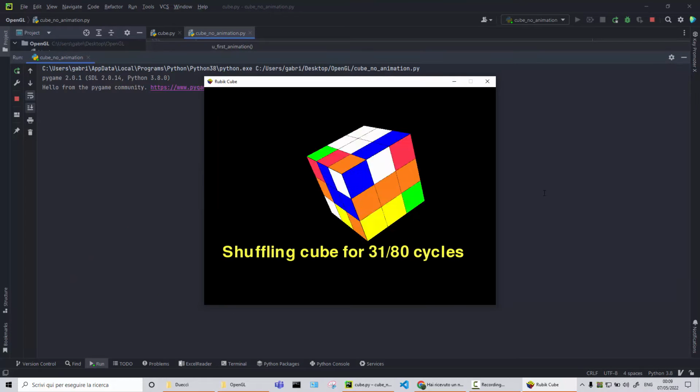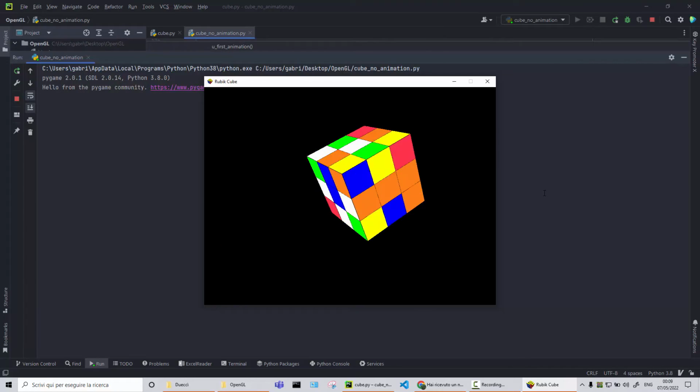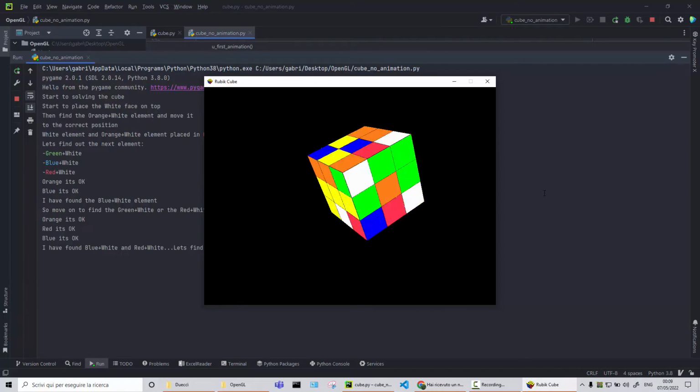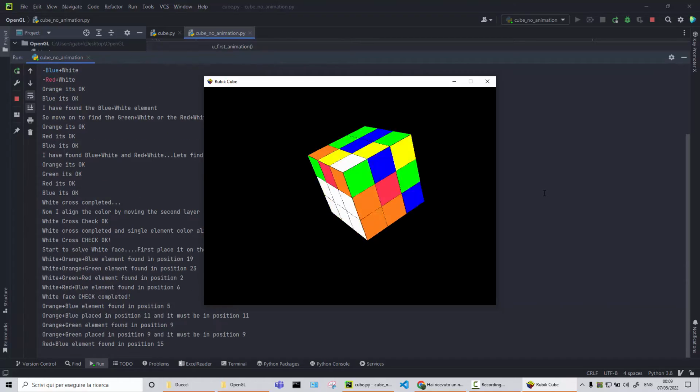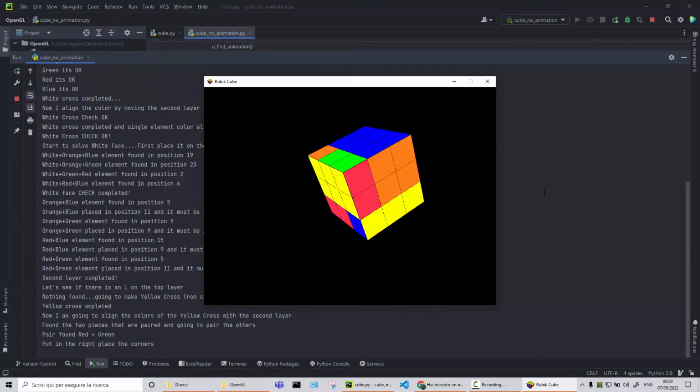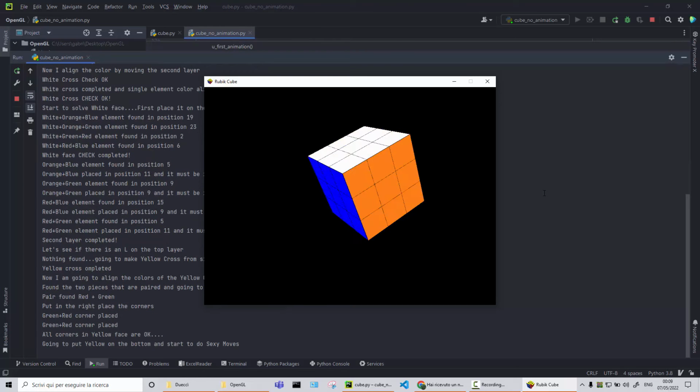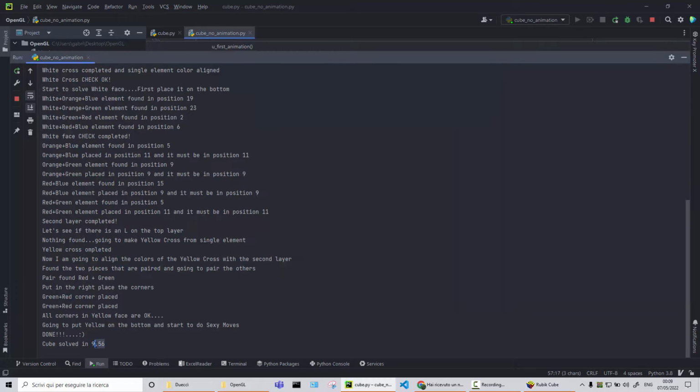Let's run again and let's see what happened. First shuffle, of course, then start to solve, and here, as you can see, the animation is not really fast. It will slow the code.